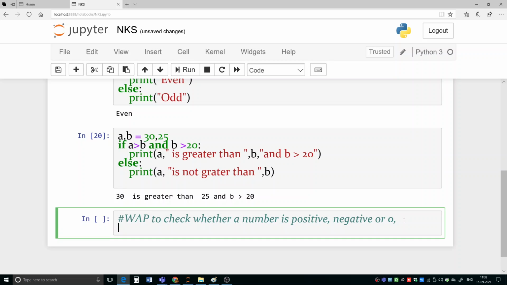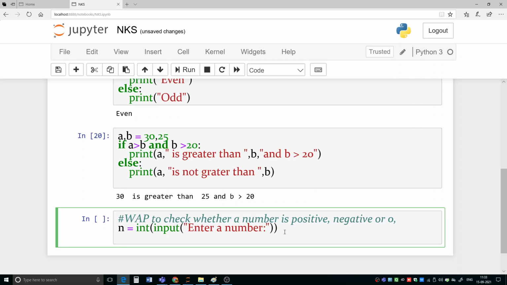So first of all, you need to take input from the user. So let us take input: n equal to int of input, enter a number. Okay, so we have got a value in n. Now we have to check whether it is a positive number, negative number or 0. That is what we need to check.